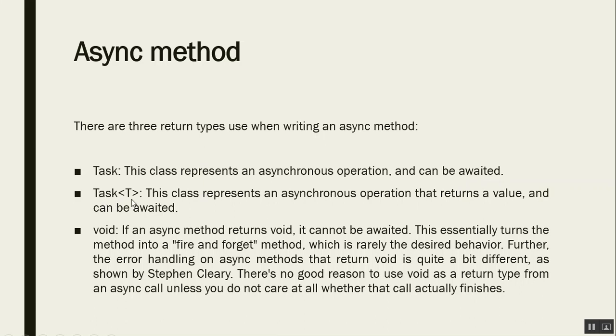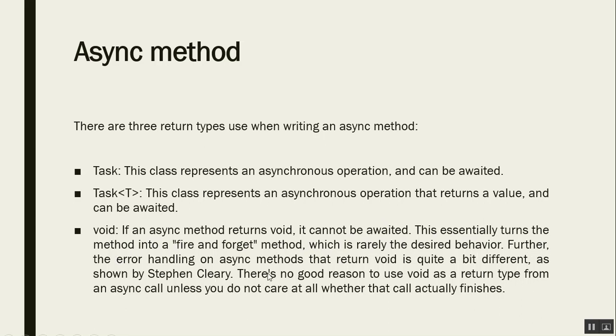If we have got generic Task of T, then it will return a T type of value and it can be executed asynchronously and can be awaited. If it is void, then it cannot be awaited. If an async method returns void, it cannot be awaited. This essentially turns the method into a fire and forget method, which is really a desired behavior.